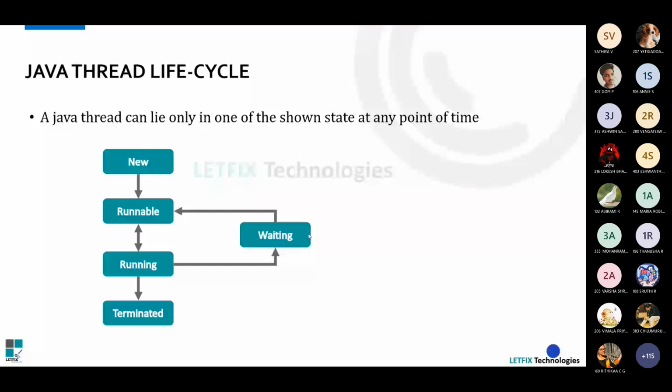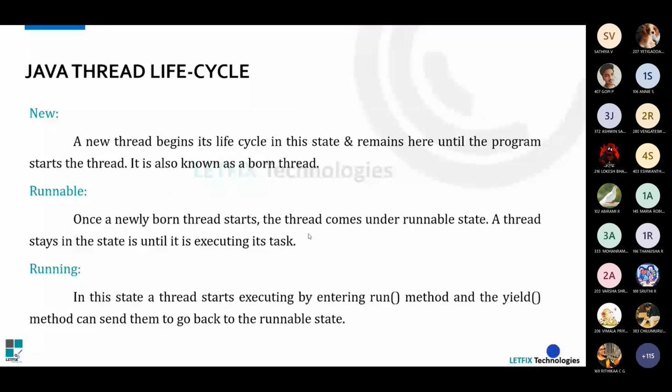So the new state, or new phase of a thread, is when the thread actually begins. It is a newborn thread, as I have mentioned. The runnable status is when it enters into runnable state, which is yet to run, but has not entered into running state. Also running, when we invoke the run method, the same is explained here.